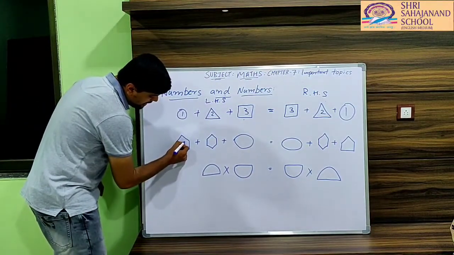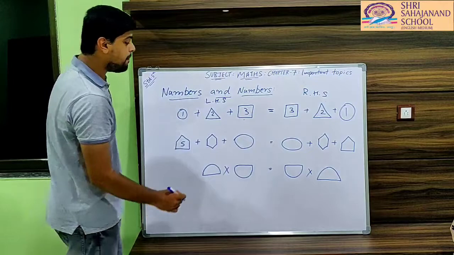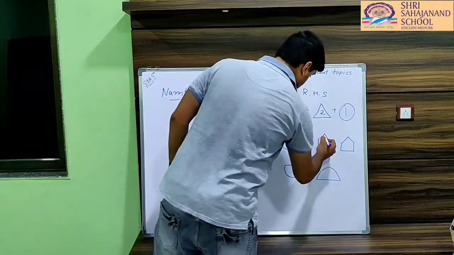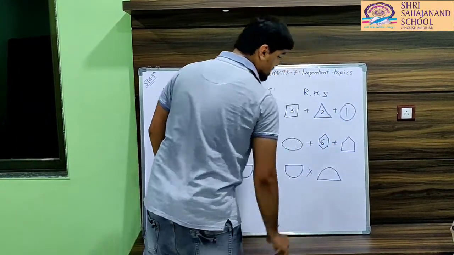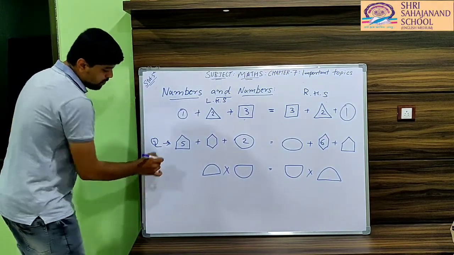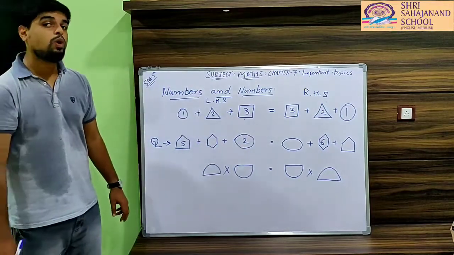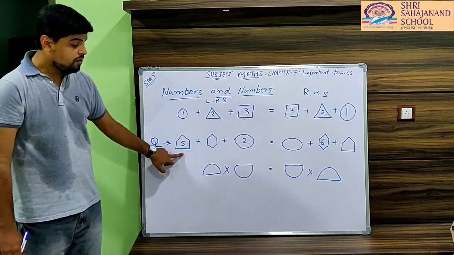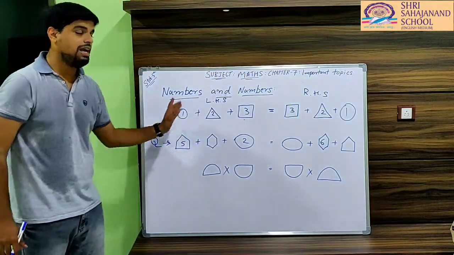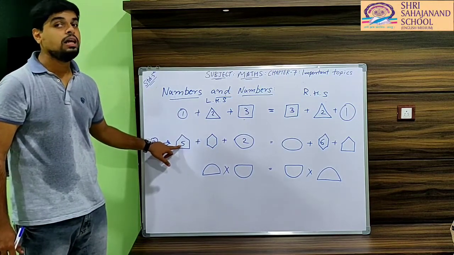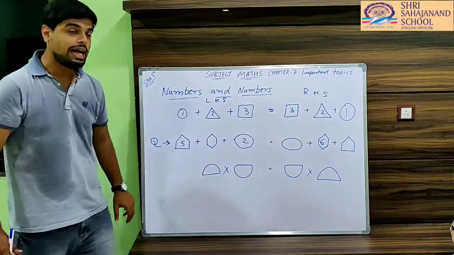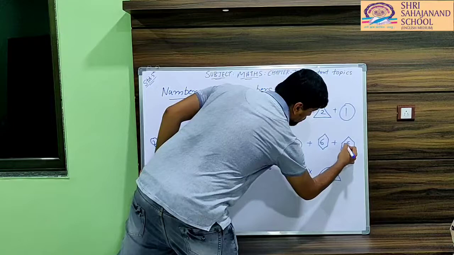If they have written 5 in this house-like shape, 2 in this oval shape, then they have written 6 in this hexagon, and if you have question like this, fill the given shape. So what will be the answer? We have to write 5 in house-like shape. Why? Because here on the left hand side, that 5 is written in house shape. So we have to write 5 in a house shape on right hand side. So here we have to write 5.